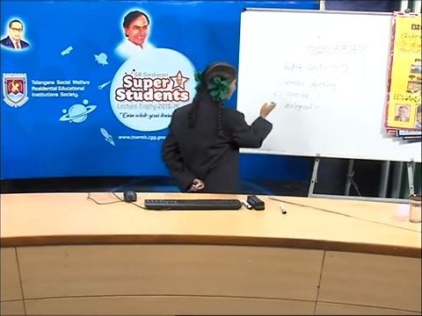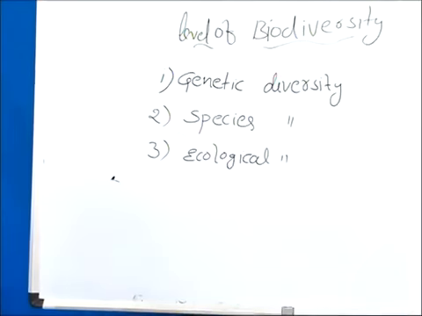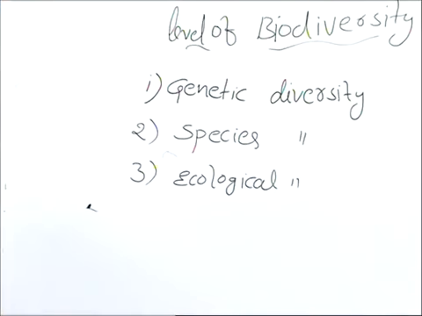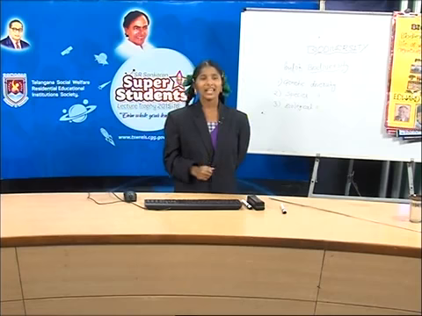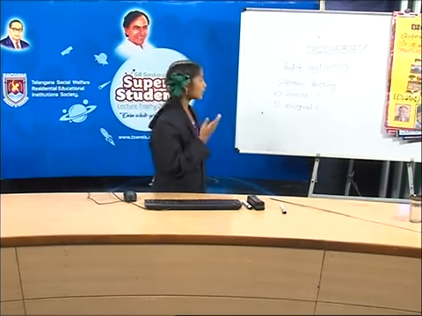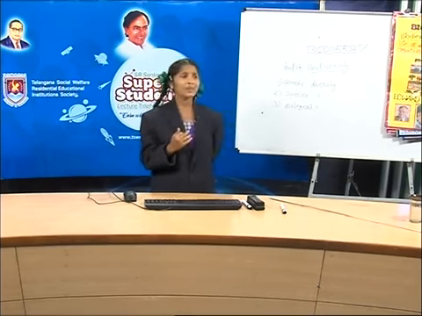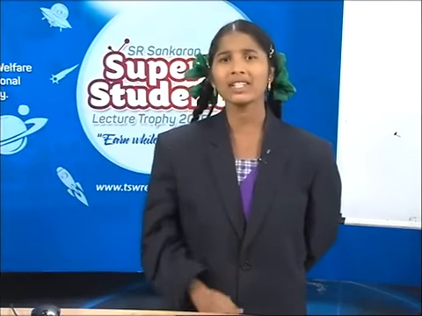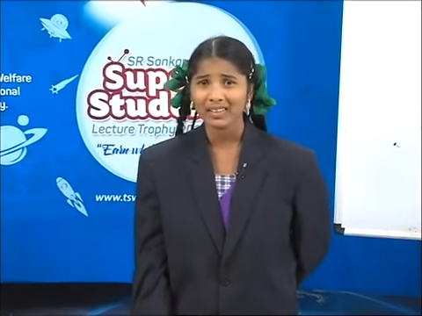Next one is species diversity. Friends, what is meant by species diversity? Yes, it is the diversity at species level. For example, amphibian diversity in Western Ghats is greater than that of the Eastern Ghats. Friends, do you know which organism is called an amphibian? Let's see.